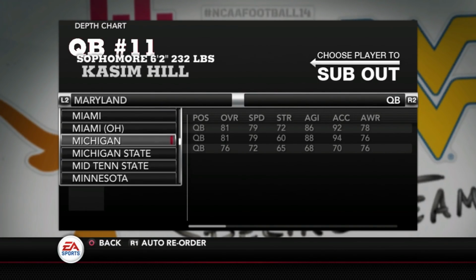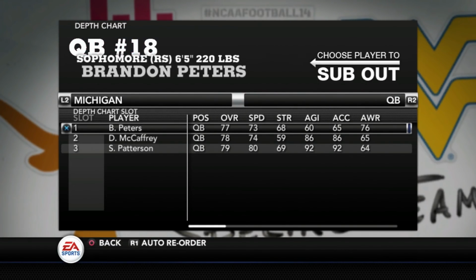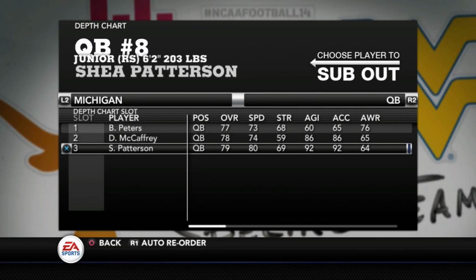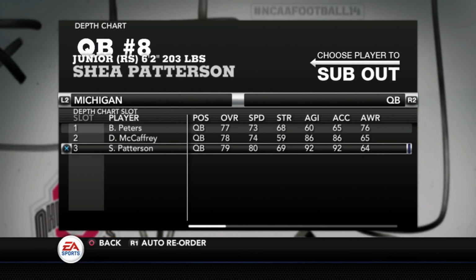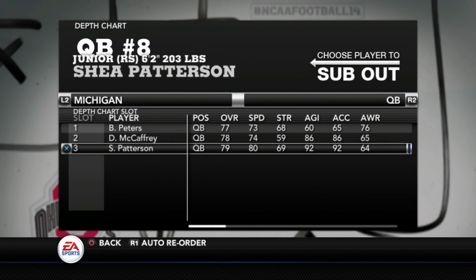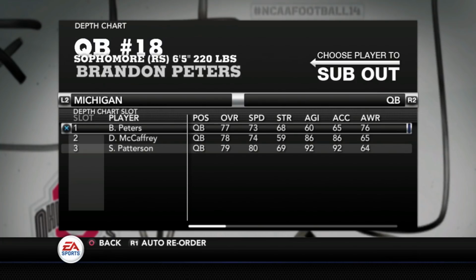Let's keep it going now. Michigan would be next. You can see Brandon Peters is 77. He's the only guy I did; I did not do McCaffrey or Patterson yet. I will be doing Patterson, based off of his Ole Miss numbers, if he is ruled eligible. I did not know for sure if that was going to happen, so ignore those ratings. That's actually from a whole other player. But Peters is only a 77.